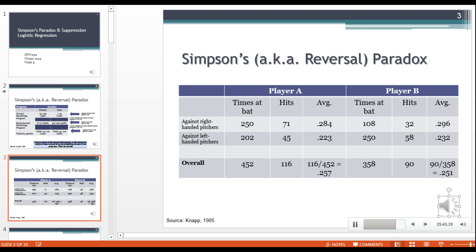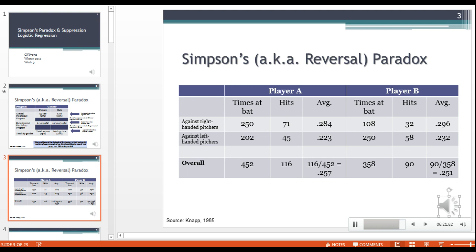Okay, so for player B, we're going to do the same thing. We're going to take 0.296 plus 0.232 and divide by 2, and this is going to be 0.264. And this puts player B rightly in the lead, because the average of the averages is 0.264 versus 0.253. And player B should be in the lead because they were the best in both the right-handed and left-handed pitcher situations. And so that is how we resolve this reversal paradox.